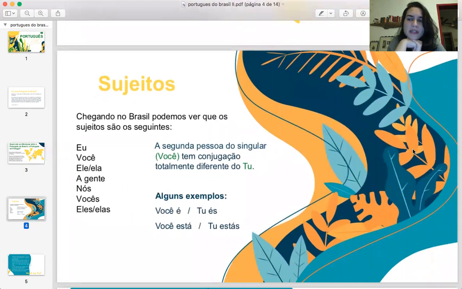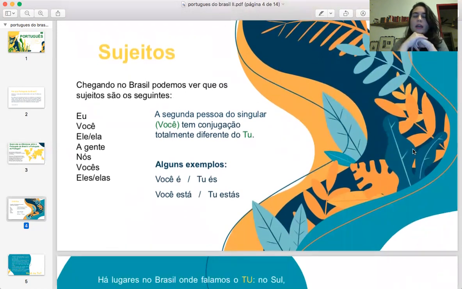Here I have some of the subjects in Brazilian Portuguese. Brazilian Portuguese has some aspects that are very important because we were mixing a lot of different people from all over the world. Some words that were originally in European Portuguese are not used on a daily basis.